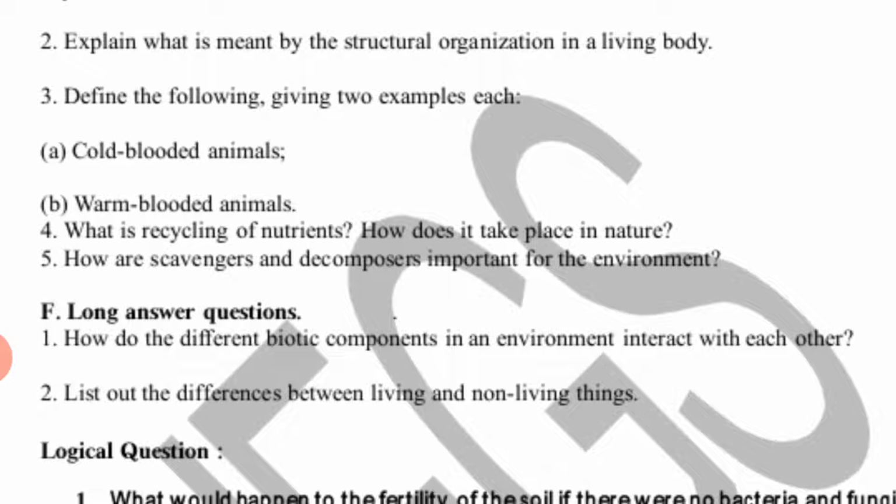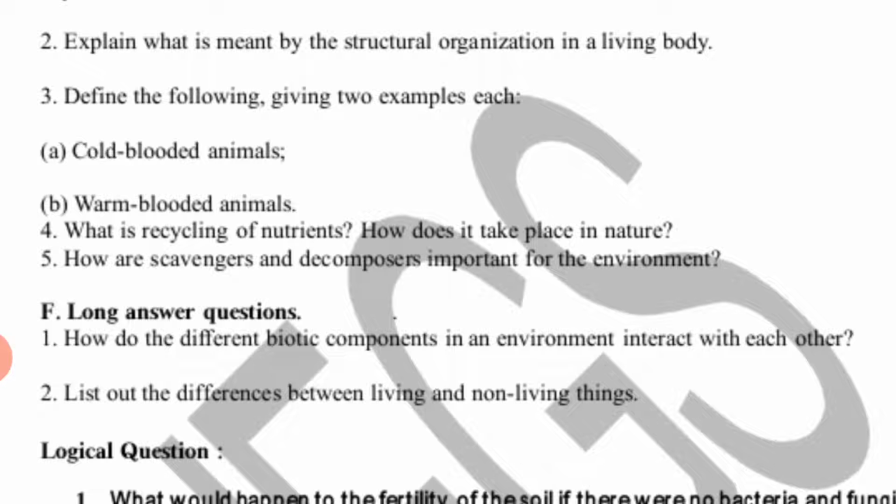They break down the meat or flesh of the remaining part into simpler substances. That means they divide it into small parts and mix it into the soil, bacteria do this. So in this way nutrients will be mixed in the soil. This is called recycling of nutrients and this is done in nature by bacteria.